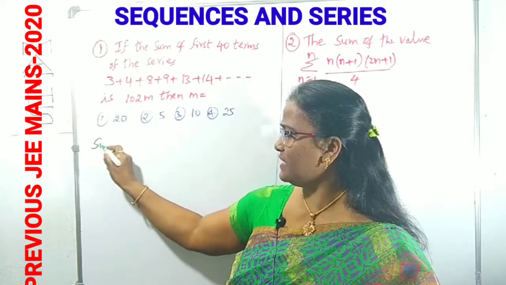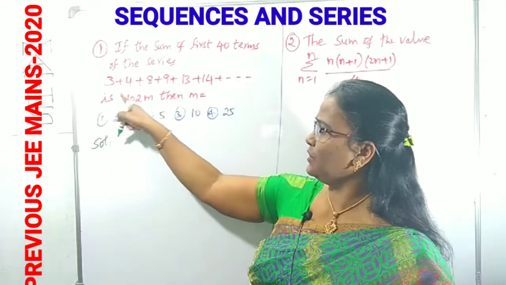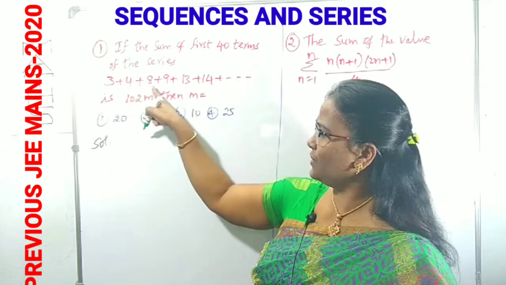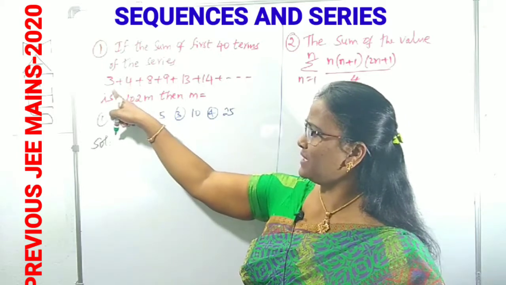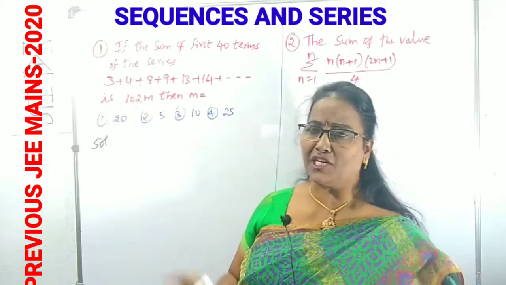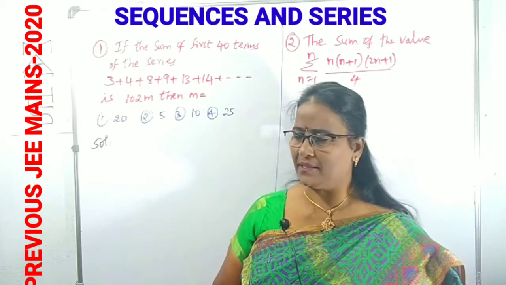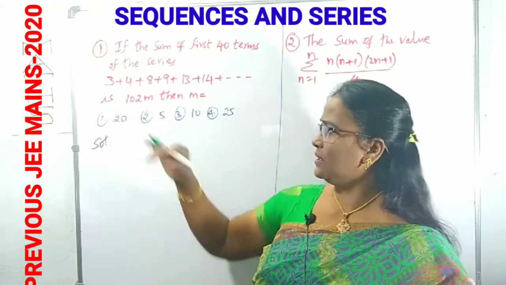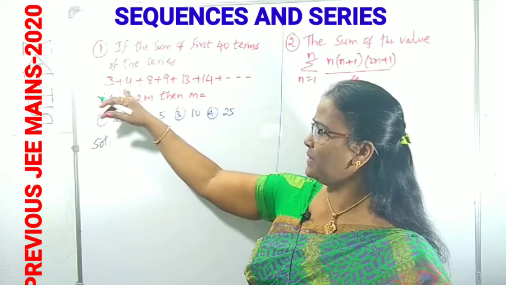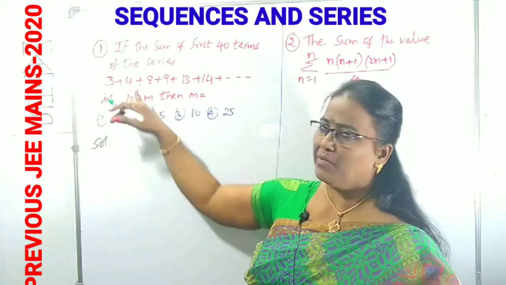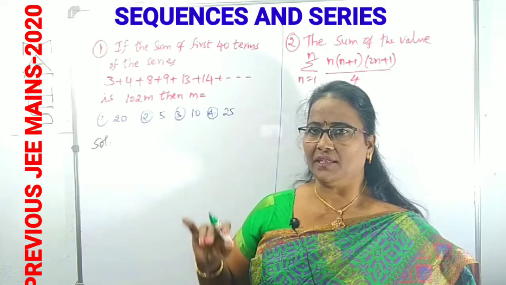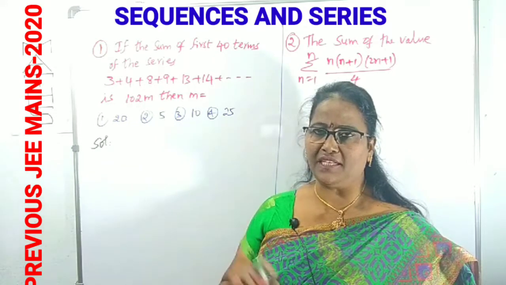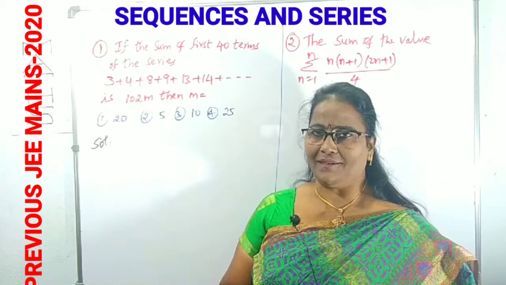We can observe what the given series is. In the given series 3, 4, 8, 9, if you see the difference, 4 minus 3 is 1, but 8 minus 4 is not 1, which means it's not an AP series. If you want to check for GP, 4 by 3 is not equal to 8 by 4, so this is not a GP series also. By observing, the given series is neither AP nor GP.